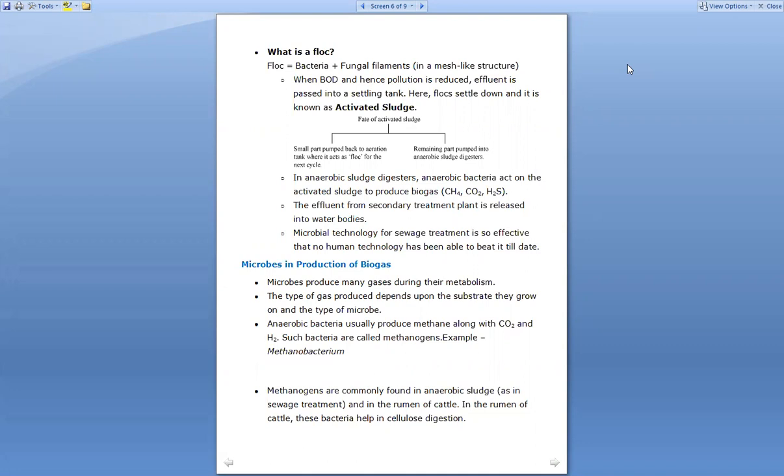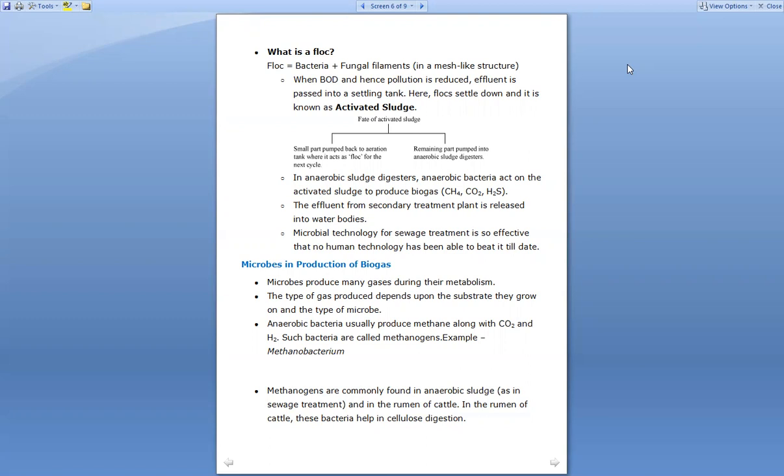Today we are going to see 12th science biology and the next topics of chapter number 10, that is microbes in human welfare, right? So we have already covered so many topics of this chapter. Amongst them, the sewage treatment is one of the important questions, and in the upcoming topics we are going to see how biogas is produced with the help of microbes. So today's topic is about microbes and production of biogas.